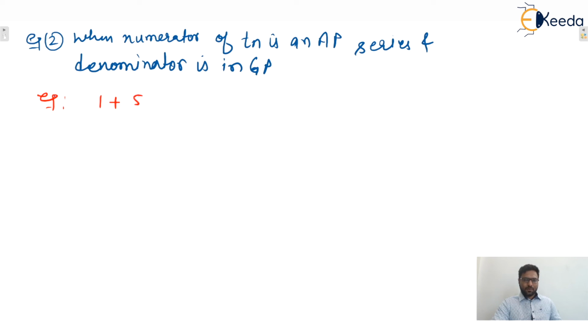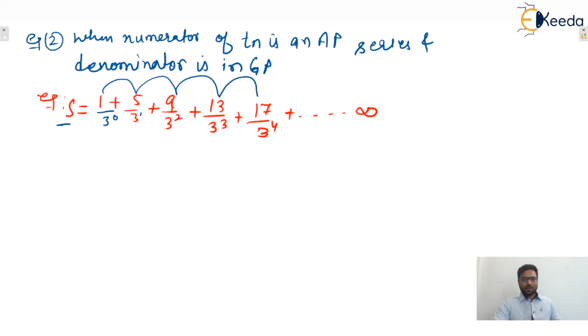Let's say 1 plus 5 by 3 plus 9 by 3 square plus 13 by 3 cube, then 17 by 3 power 4, up to infinity. So we need to find the sum, that means we want the value of S. In the numerator you can see 1, 5, 9, 13, 17. This is the AP. And the denominator is 3 power 0, 3 power 1, 3 square, 3 cube, 3 power 4. In the denominator, there is a GP.